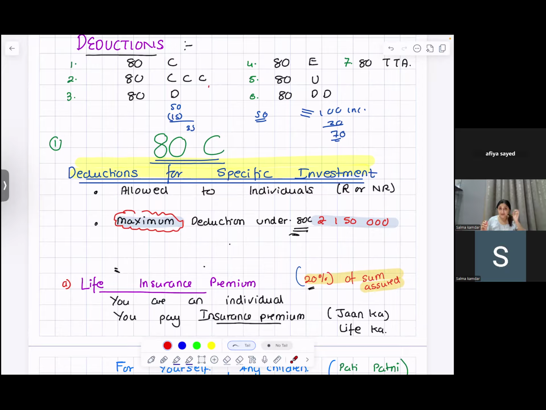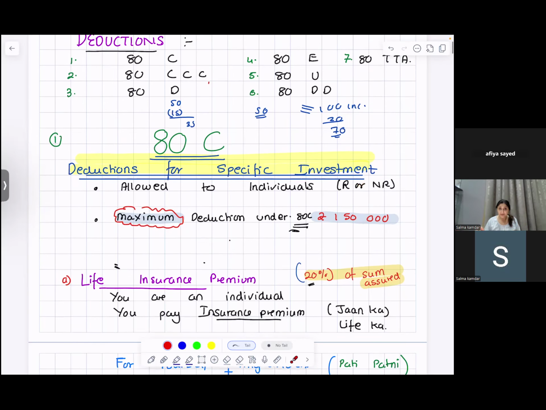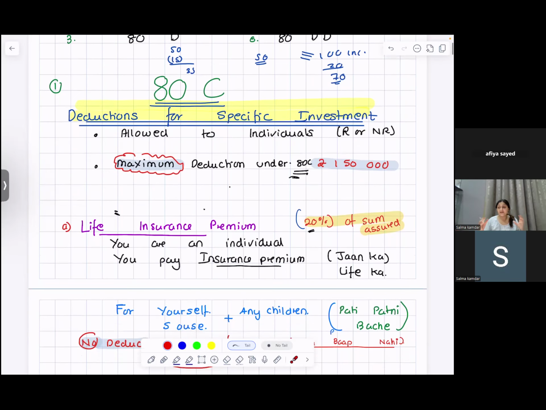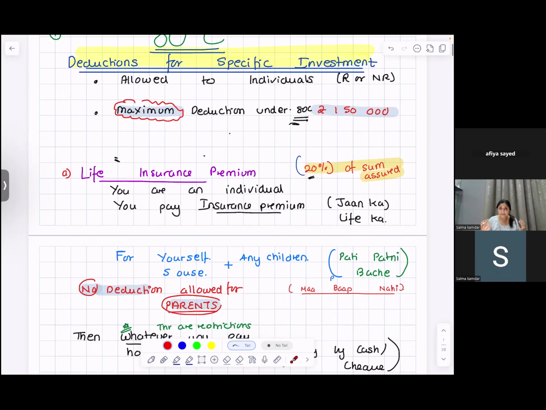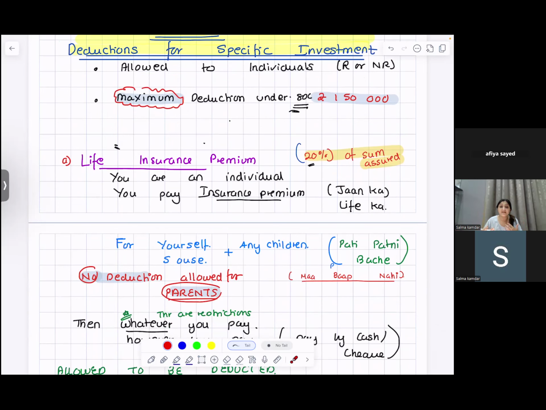So you have these deductions. First deduction is section 80C. It's the most common deduction allowed to individuals, resident or non-resident. Maximum limit is 150,000. So government says that if after having your gross total income, you are doing some investments, which we are telling you to do, or you are doing some payments which is towards a good cause or good purpose, then we will allow you to have a deduction of maximum 1,50,000.